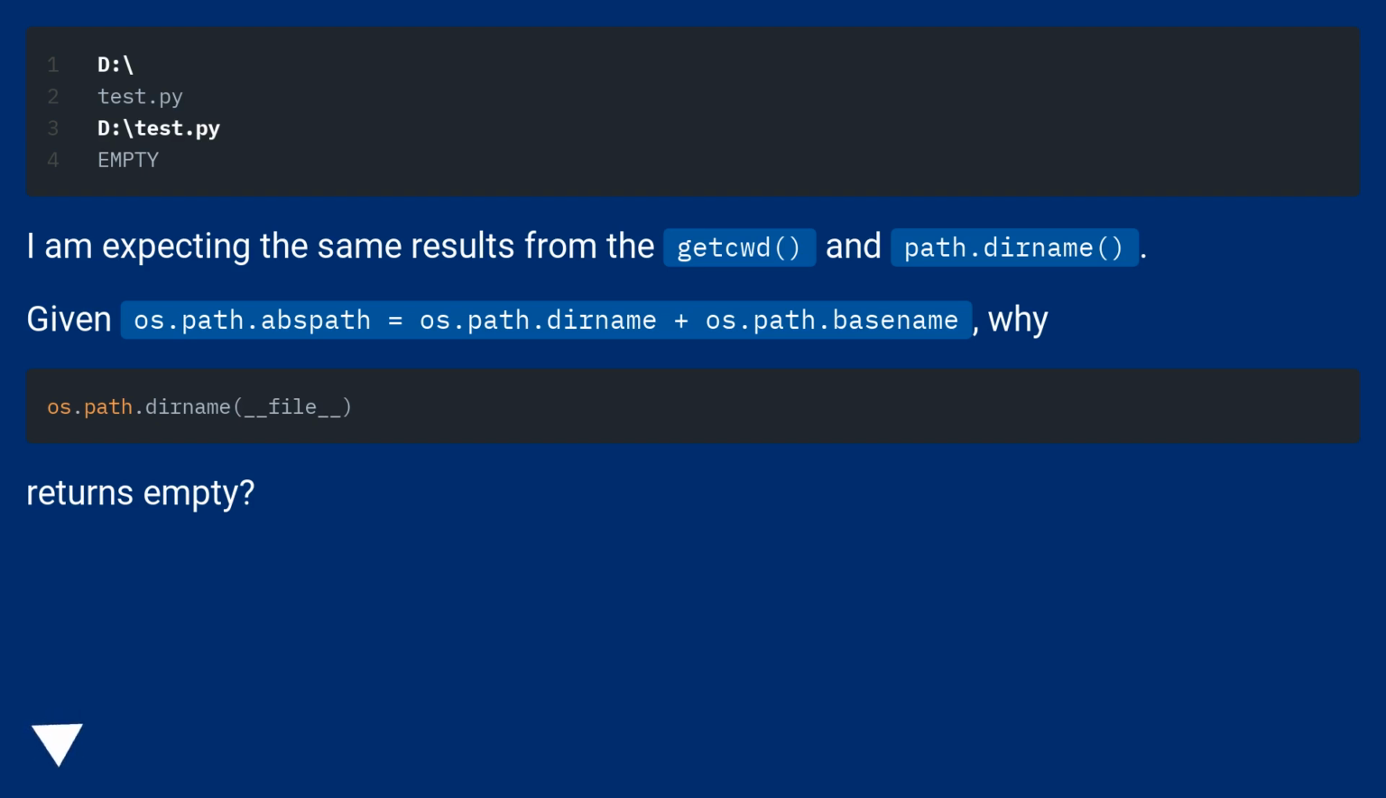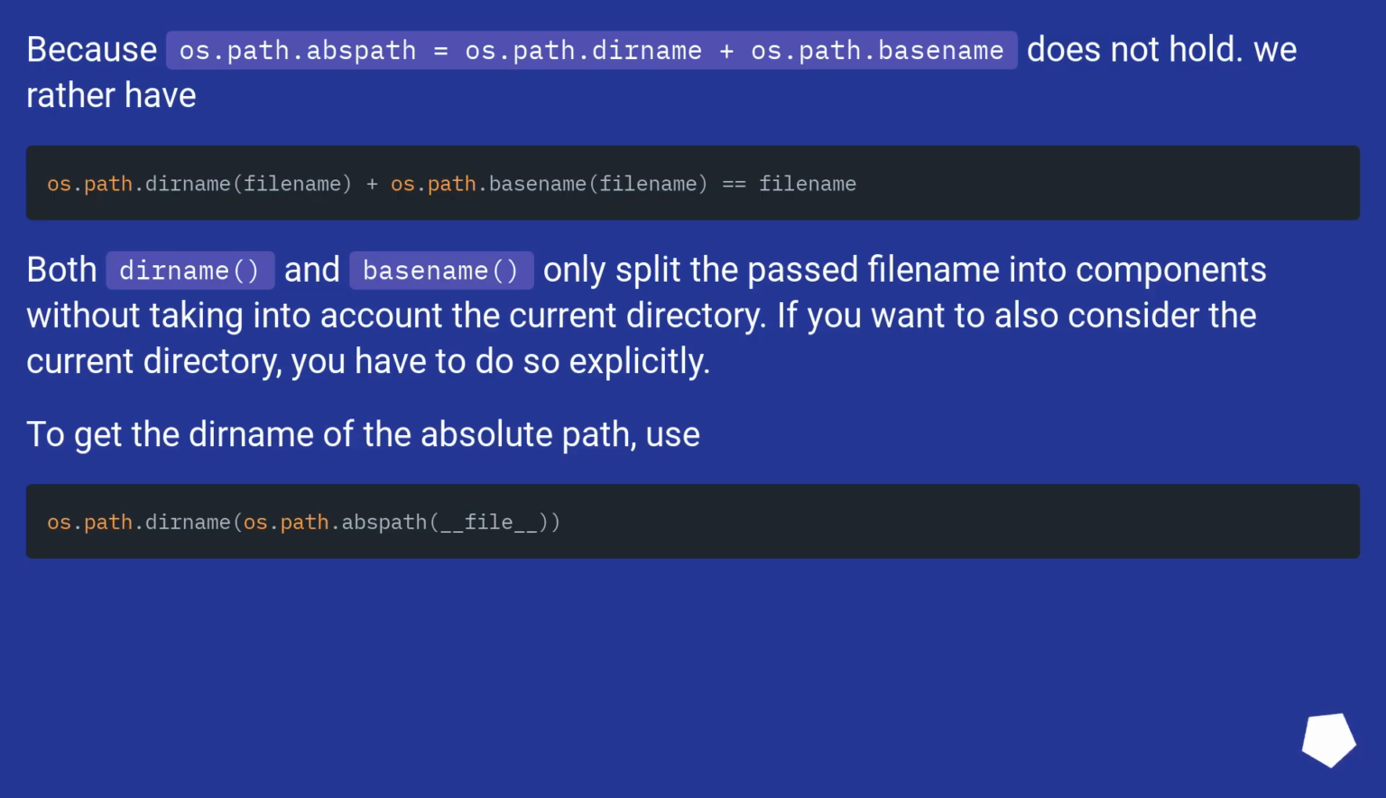Given os.path.abspath equals os.path.dirname plus os.path.basename, y returns empty. Because os.path.abspath equals os.path.dirname plus os.path.basename does not hold. We rather have both dirname and basename only split the path file name into components without taking into account the current directory. If you want to also consider the current directory, you have to do so explicitly.